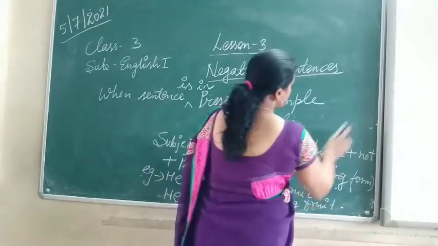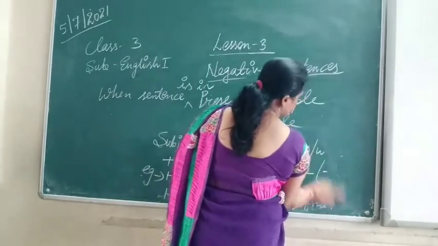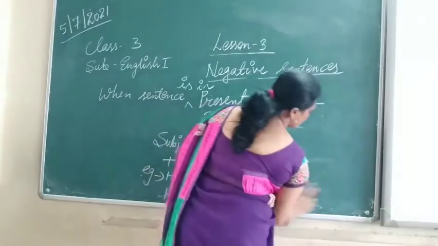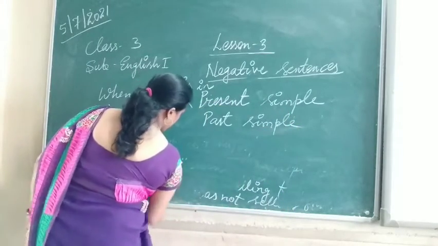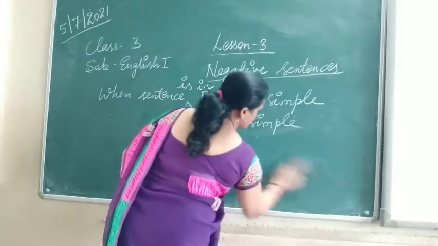So now here the rule is changed. Now here, you see, when it is present simple and past simple, how do we form a negative sentence?